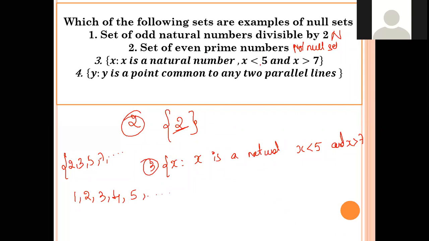You have to write those natural numbers which are less than 5 as well as greater than 7.